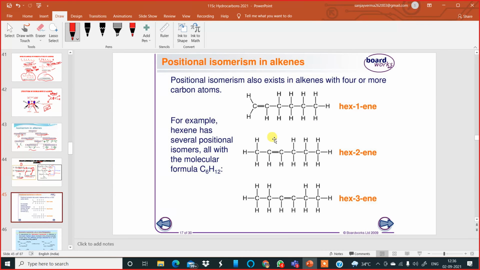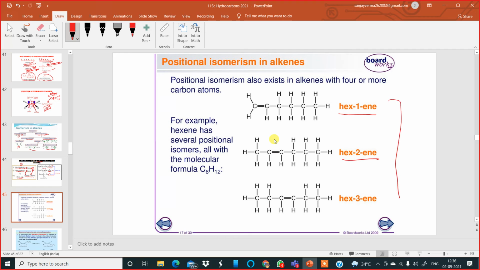Now, with regard to position isomerism in alkenes, look at this example, hexene, where the number of carbon atoms is 6. In the first one, the double bond is between the first and the second carbon. In the second one, it is between the second and the third carbon. And in the third one, it is between the third and the fourth carbon.